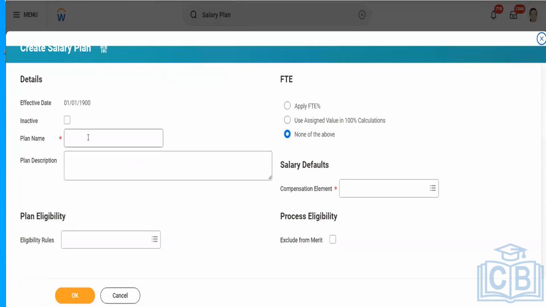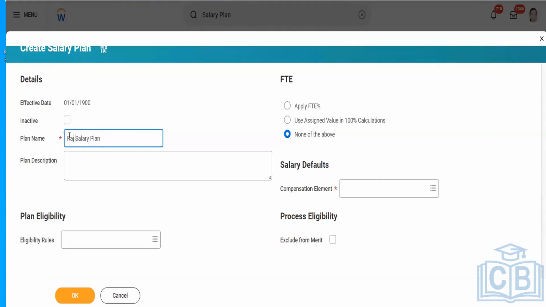Talking about here, we have to mention the name of the plan, depending upon whatever salary plan name we want to use. For example, I'm just giving my name initial, like Raj salary plan, because I can give any name as per my convenience.